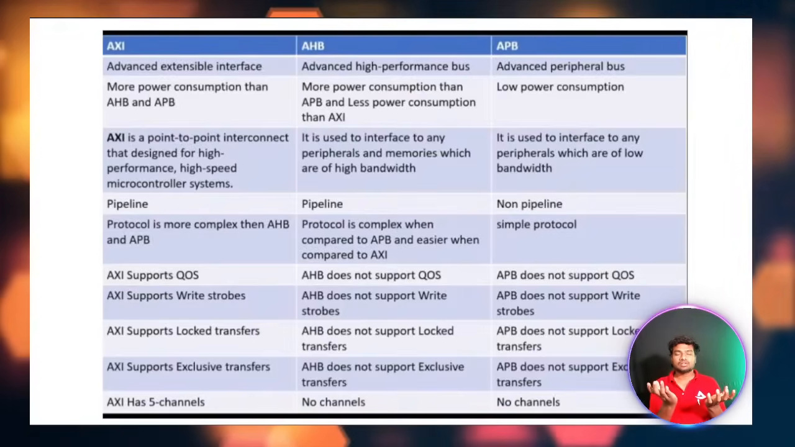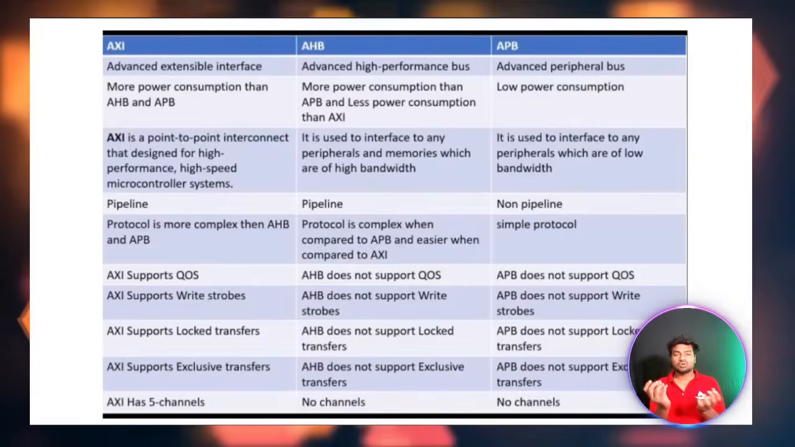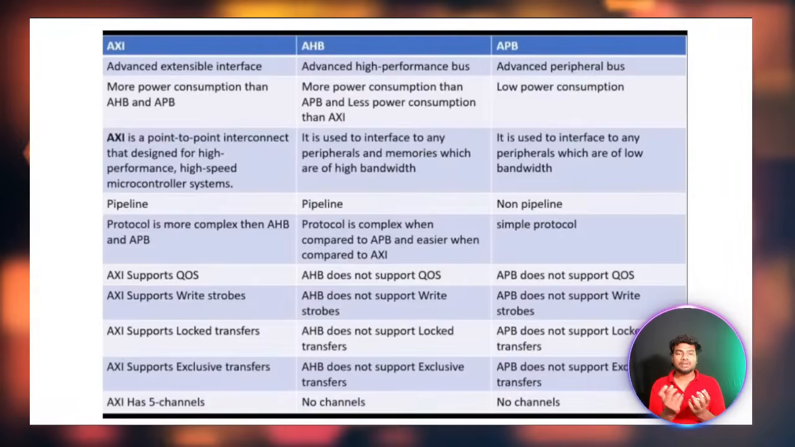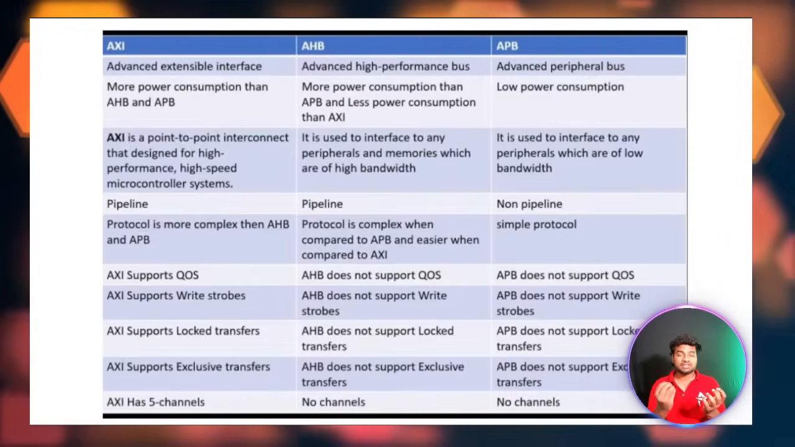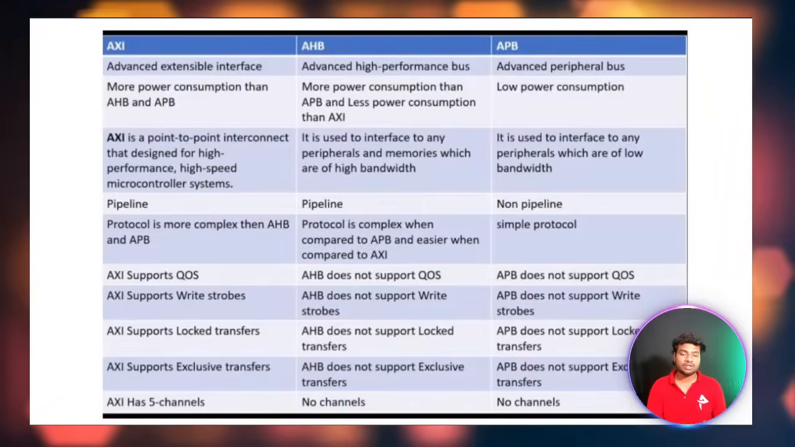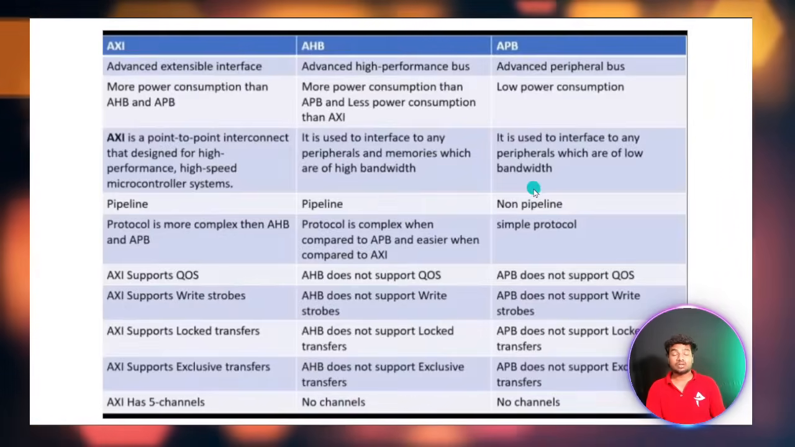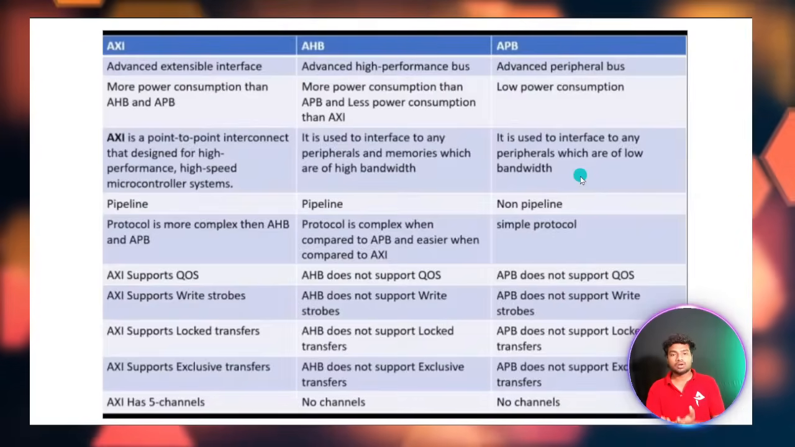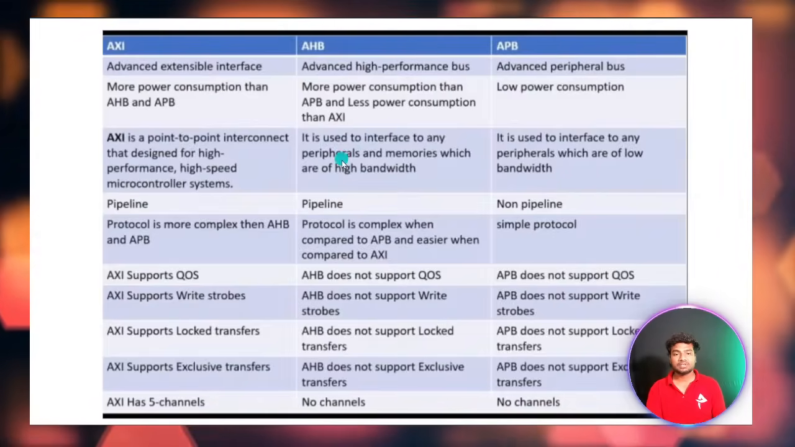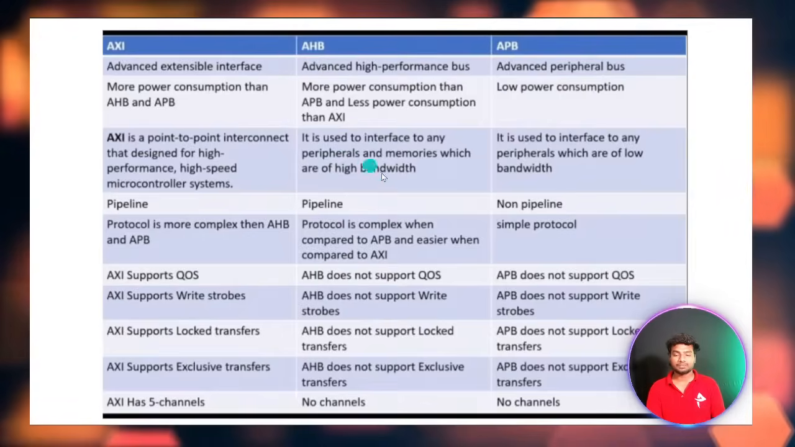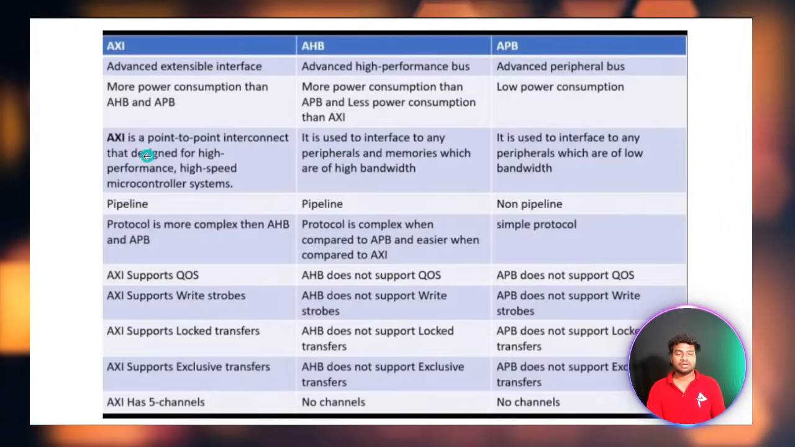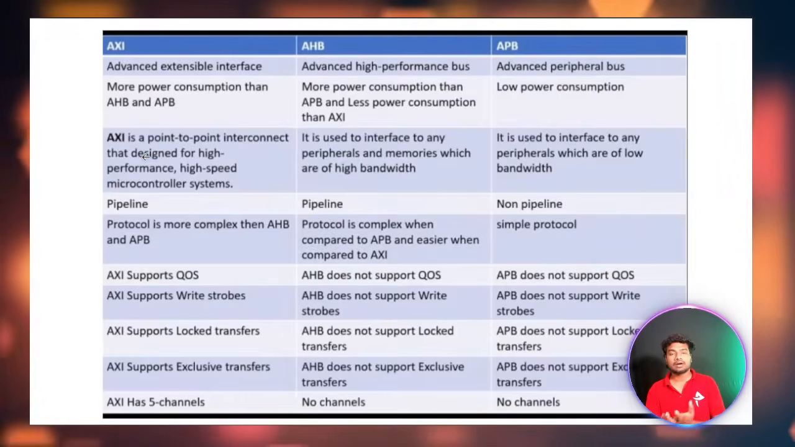The controller needs the data from memory, so memory will send the data very fast. So we are using the AHB. APB is a slower protocol with low bandwidth, but AHB is a high performance, high speed protocol. Same thing, AXI is faster than AHB.